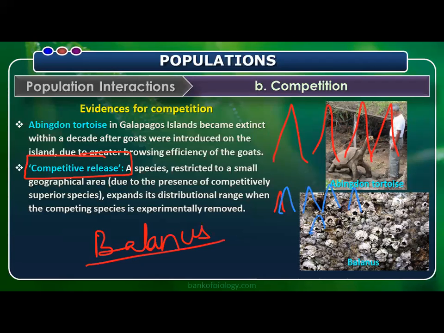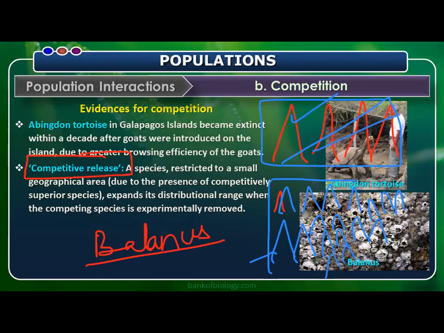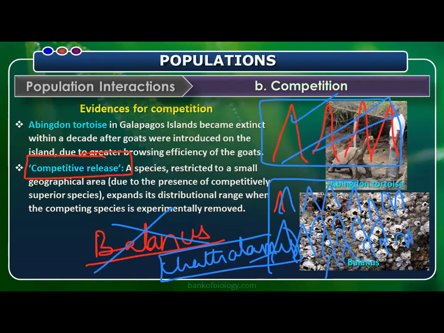So what we are saying here is, if you experimentally remove Balanus, the Chthamalus population is going to increase. This is called release: release of the domination of Balanus over Chthamalus. You have to remember that Balanus is the bigger barnacle and Chthamalus is the smaller one. When do they flourish? When you remove Balanus. What do you call it? Competitive release. You can learn this only through examples.